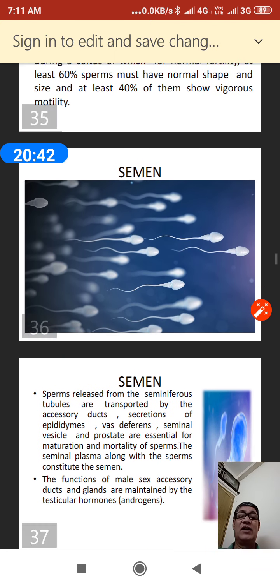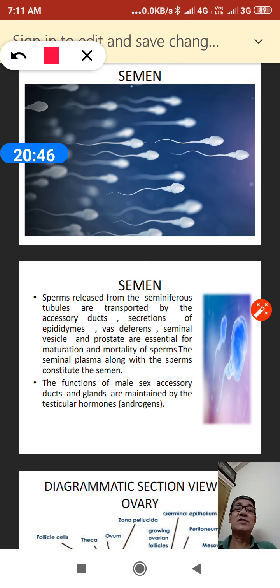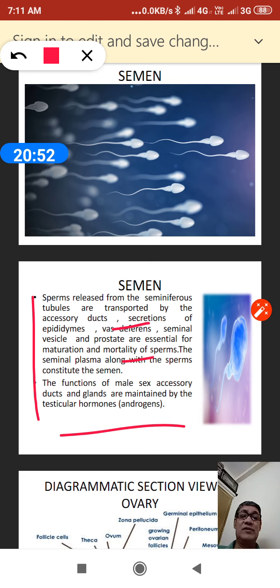Semen is nothing but a combination of sperm along with the seminal plasma. Both are fluid in nature, and the seminal plasma provides the nutrients to the sperm.